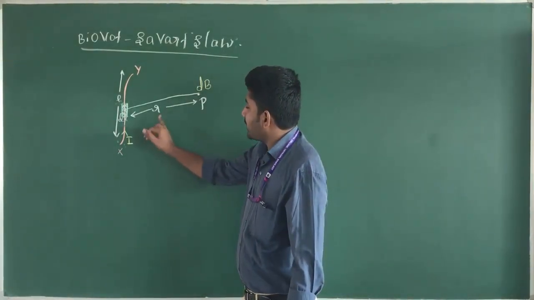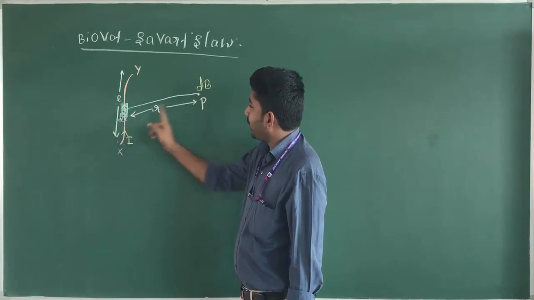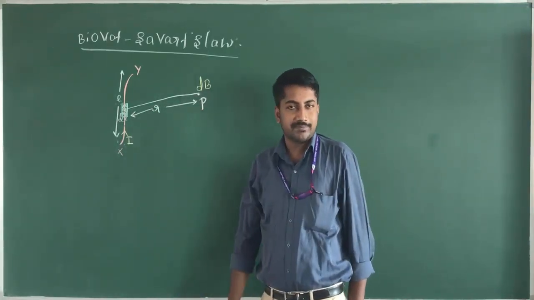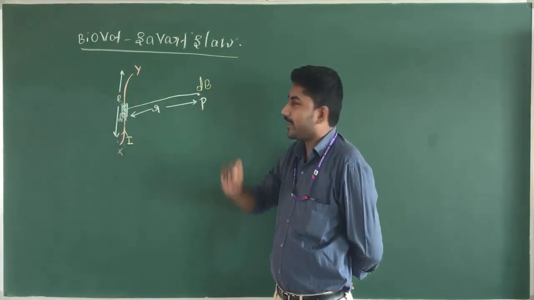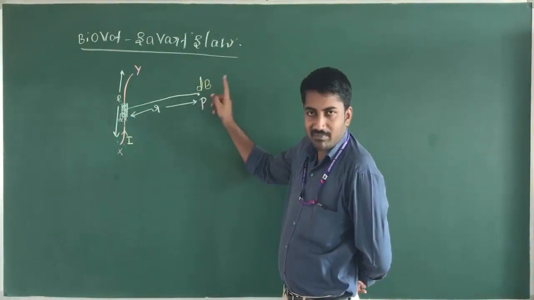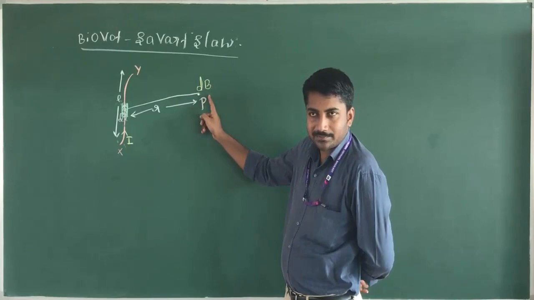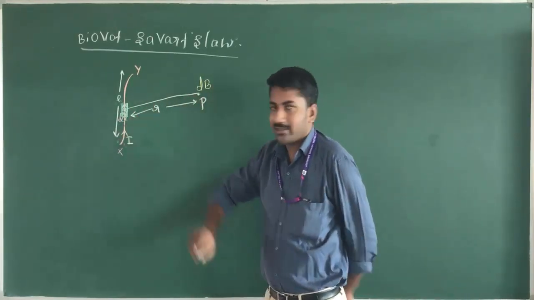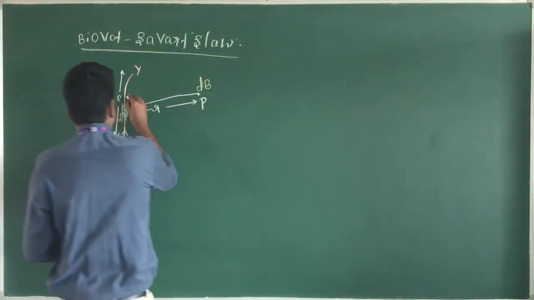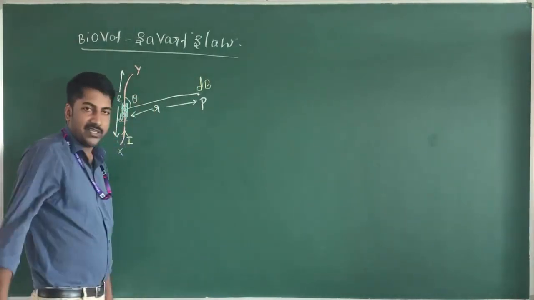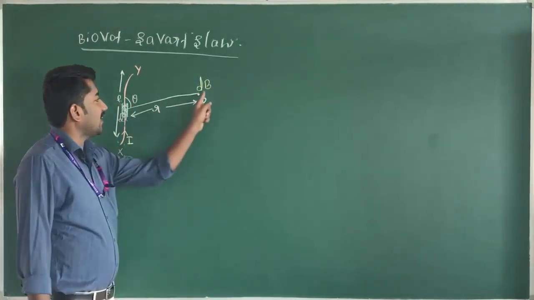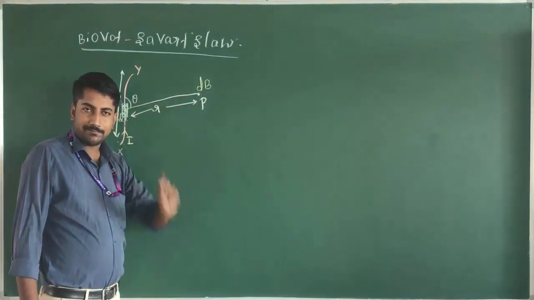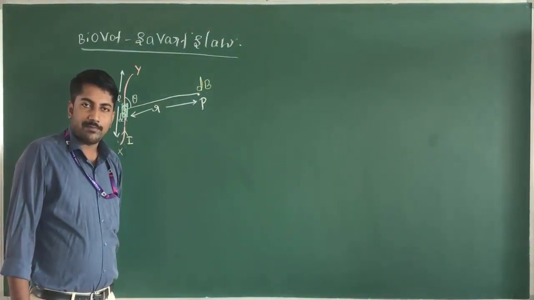And R is the distance between the current element to the magnetic field at a point P. dB is the magnitude of the magnetic field due to this current element IdL, which makes a certain angle theta. Here, theta is the angle between the length of the current element to the magnetic field at a point P.